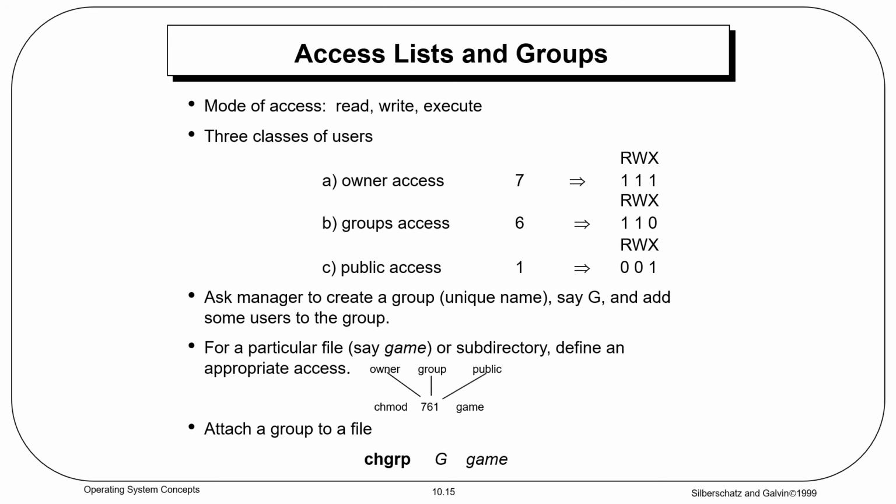Ask the manager to create a group with a unique name, say G, and add some users to the group. For a particular file, say game, or subdirectory, define an appropriate access. Here 7 means owner access, 6 means group access, 1 means public access. Okay.